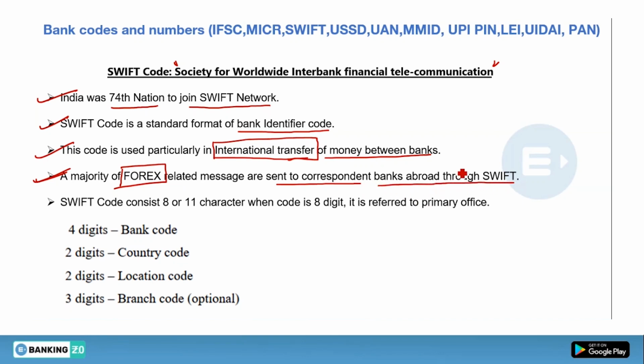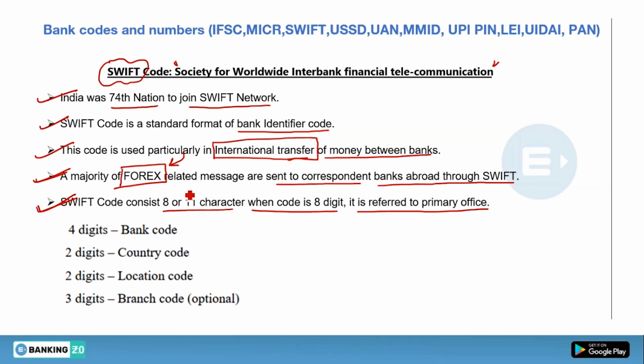So any type of international transaction between banks is done by using the SWIFT code, and forex related messages are also sent by using the SWIFT code. Now, how many digits does SWIFT code consist of? SWIFT code has 8 or 11 characters. When the code is 8 digits, it is transferred to the primary office.